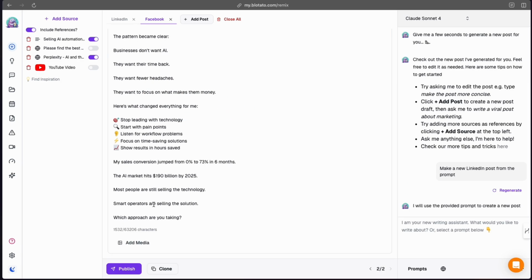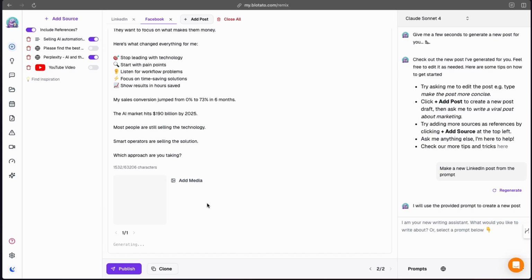Okay, and let's go ahead and add media. What are we going to do this time? Let's go best for text image. Not sure what that's all about, but let's see what we get coming back from this tool.